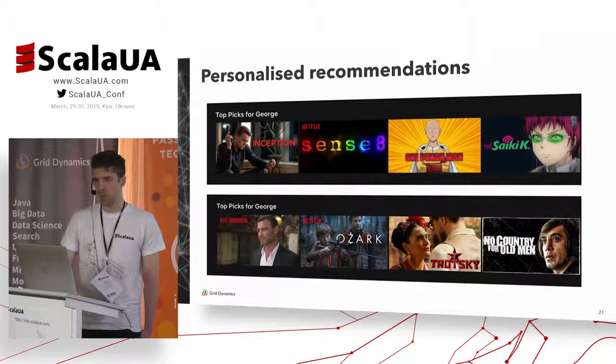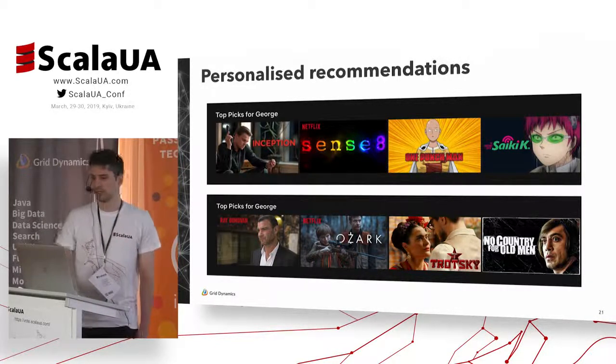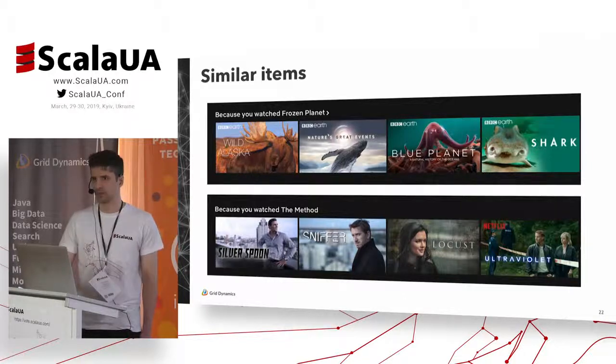So what does Netflix know about me? Just my likes, dislikes, what I was watching, which movies I added to my list. But still, using this information, Netflix is able to provide personal recommendations that work exclusively for me. And the second type is similar items, or what is called on Netflix "because you watched".